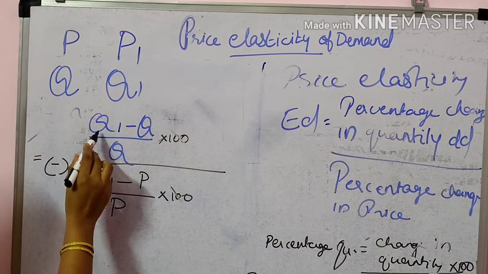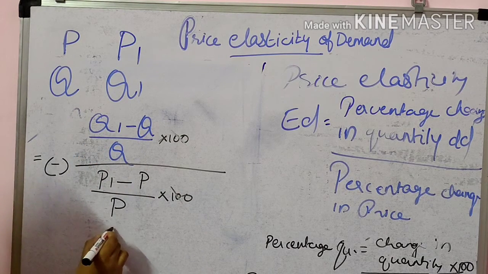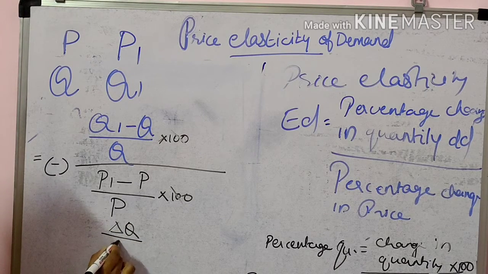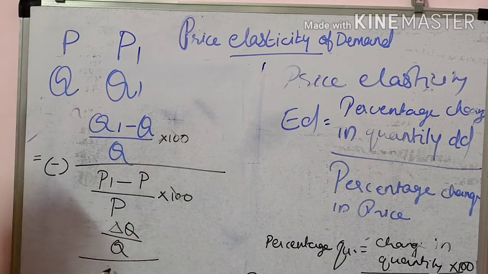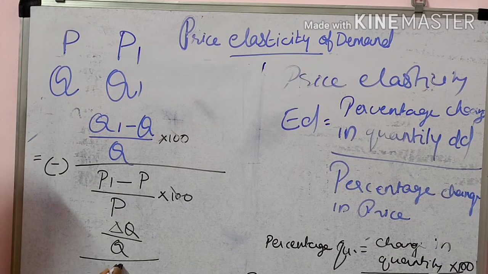Then Q1 minus Q, we can also write as the change in quantity upon the initial quantity, divided by P1 minus P, that is the change in price divided by the initial price.